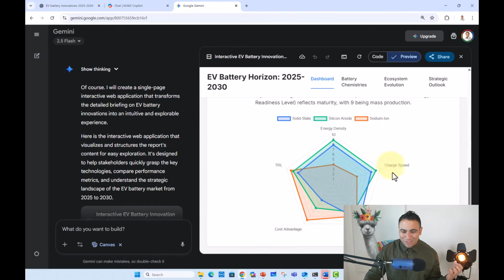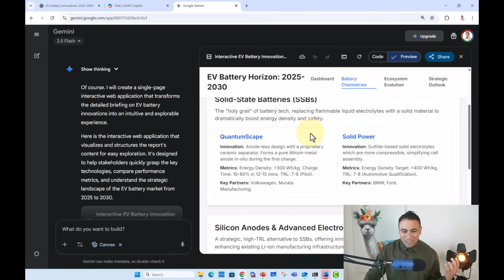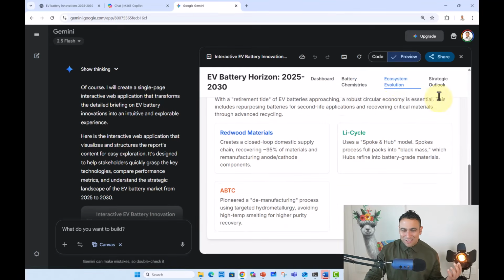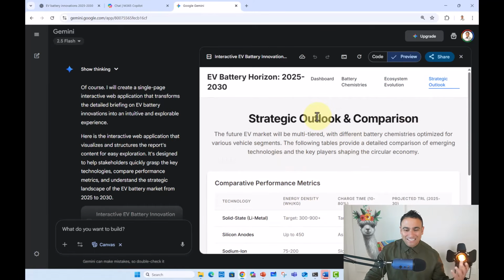If you scroll down, you see this nice graph that has been created. If you click on these battery chemistries, you can see all the different chemistries. And if you click on ecosystem here, you can see all different companies, and also the strategic outlook as well, presented in a web page. You can of course go ahead and share this web page with your colleagues.